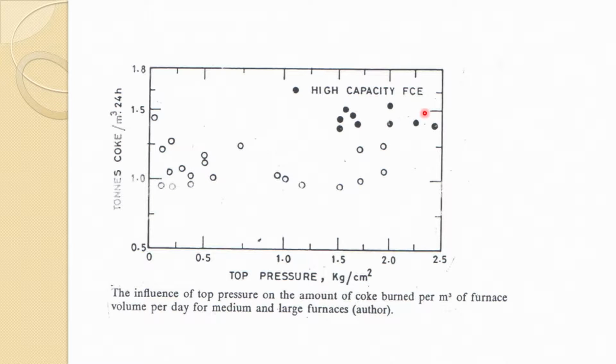Most of these modern furnaces are equipped with high top pressure, somewhere in the range of 2 to 3 kg per centimeter square. So, one can see certainly that the coke rate has increased with the increase of the top pressure.